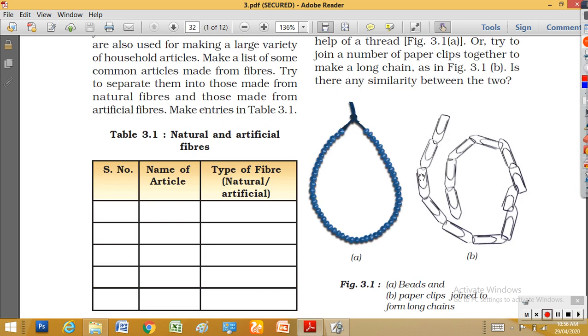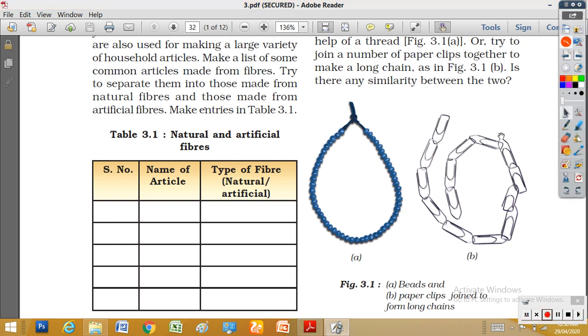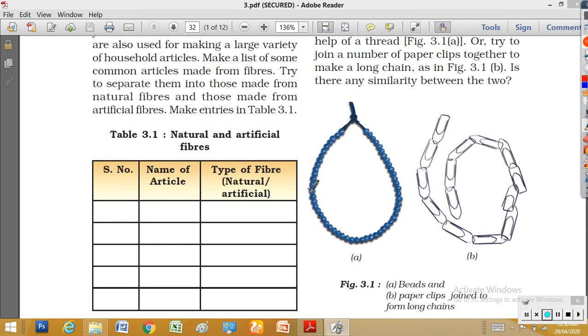By seeing these two pictures, what can you understand? See the beads: almost the same type of beads are serially arranged to make this necklace.